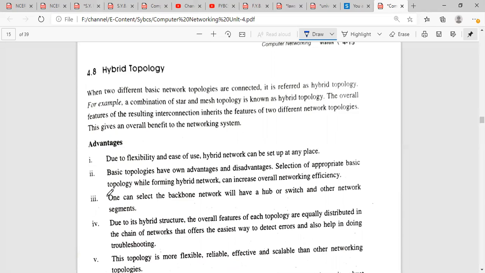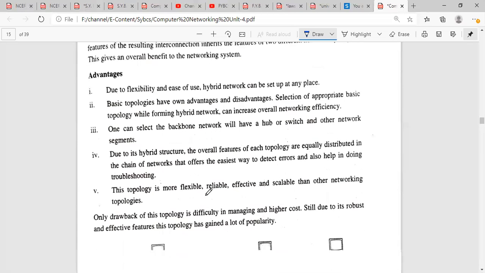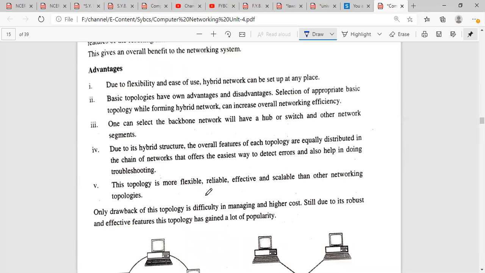Selection of the appropriate basic topologies while forming a hybrid network can increase overall network efficiency. Basically, if we select the topology as per the requirement, then we will be able to increase the overall networking efficiency. One can select the backbone network, which may be either a hub or a switch, and another network segment. So we are free to select the backbone as well as the entire network.